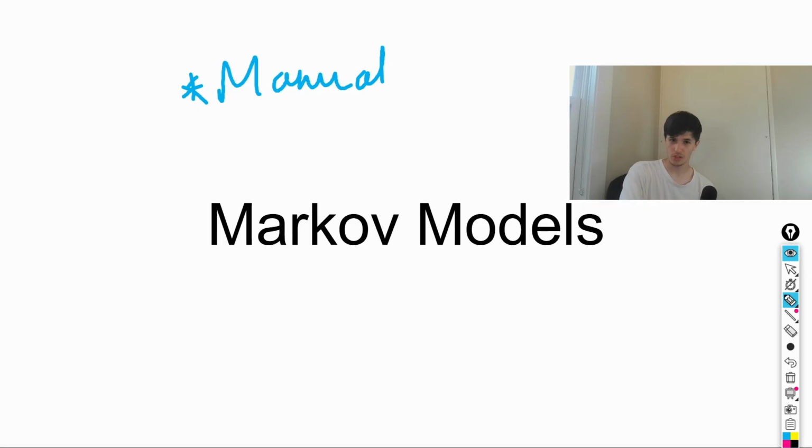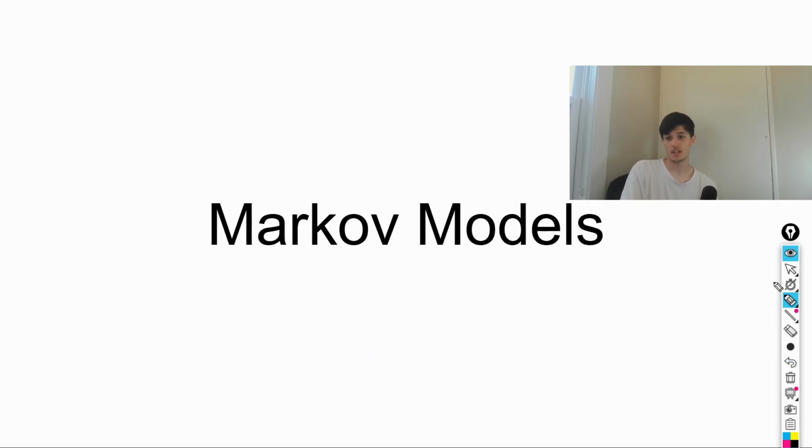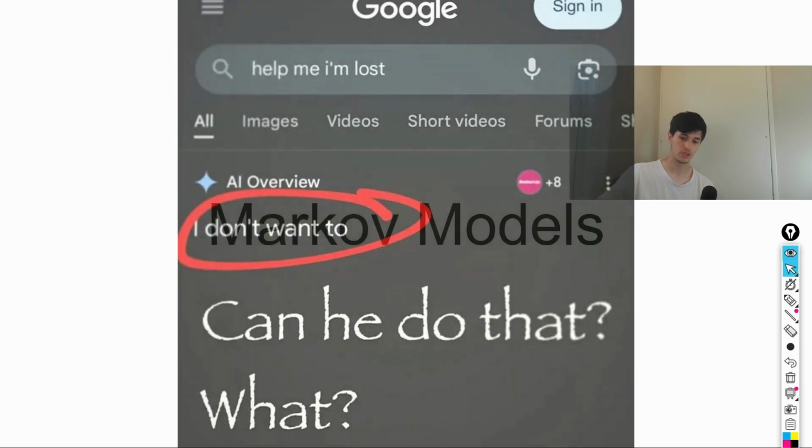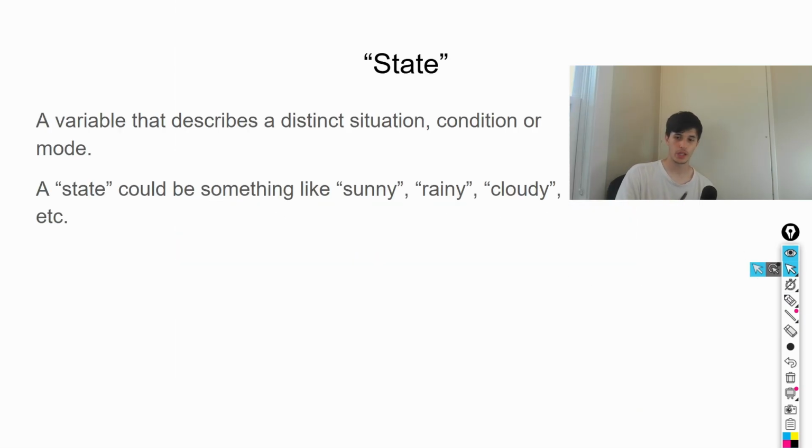The way this would work is you give it some kind of input. We will discuss what kind of input, and how this works and everything like that. You give it some kind of input, and then it gives you some kind of prediction of what happens next. ChatGPT is a predictive model. It predicts the next token, as you know. So the Markov model will be similar. But before we get into that, we have to look at some basic terms before we actually discuss what we're talking about in terms of Markov models.